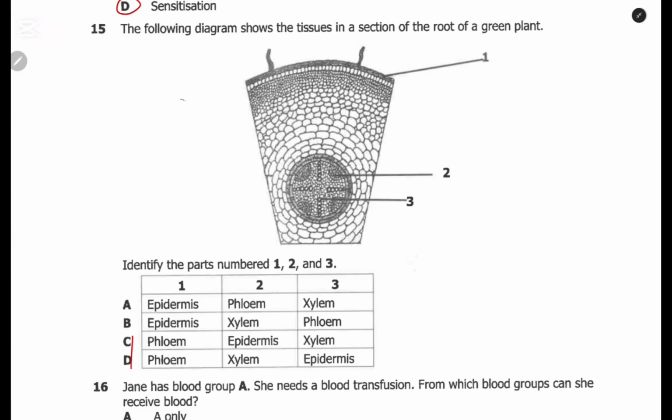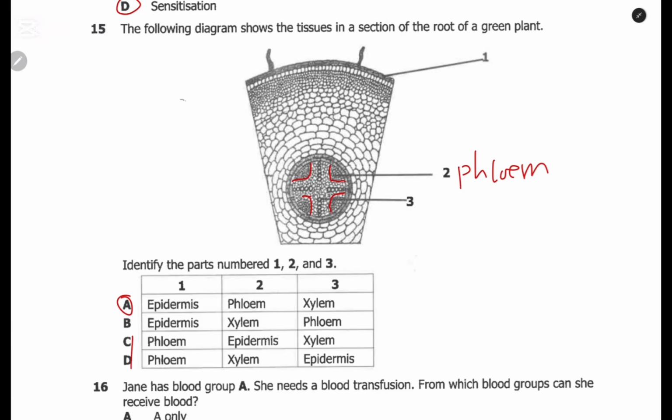So we go for epidermis. Then 2 is the phloem. And of course this star-like part, I'm sure you're able to see it, is the xylem. And therefore A is the answer.